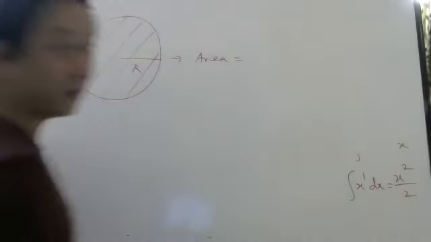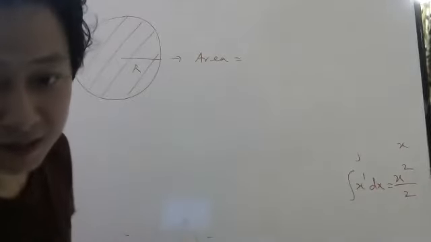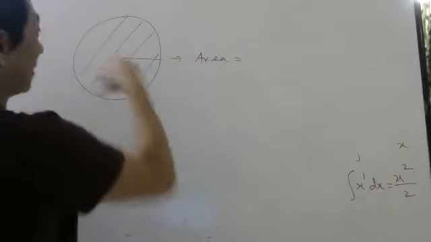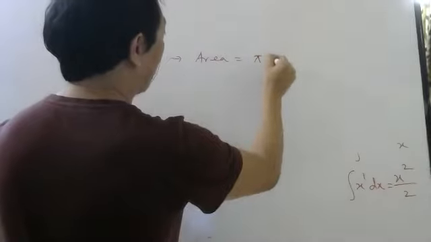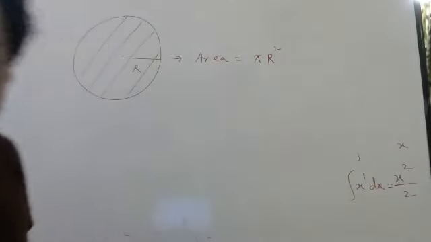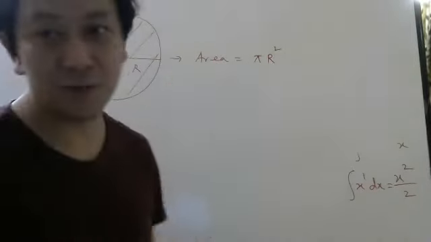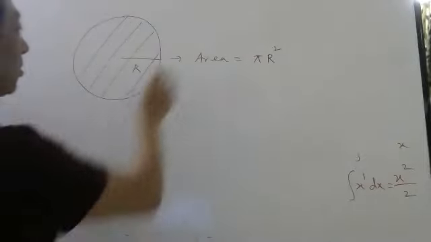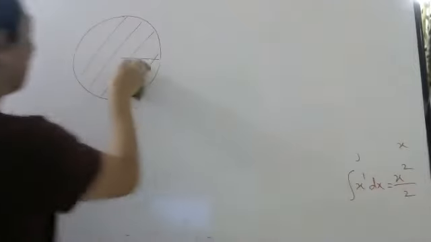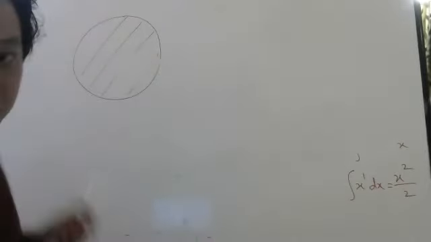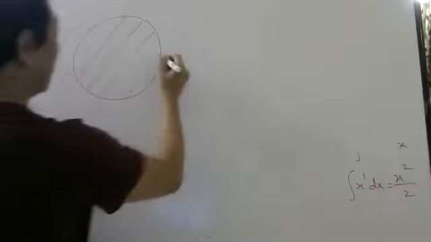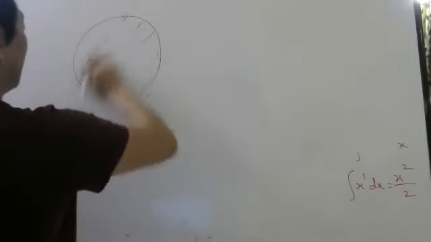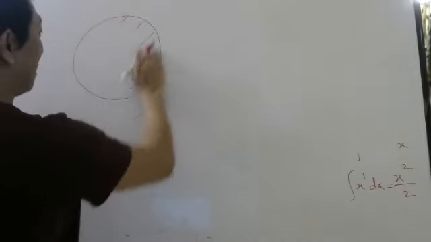I hope all of you know the area of this disk is pi r square. Right. We can derive this formula now using integration also. But for that, you should know something. So what we will do to find the area of this disk? Don't worry, students. Relax and watch.